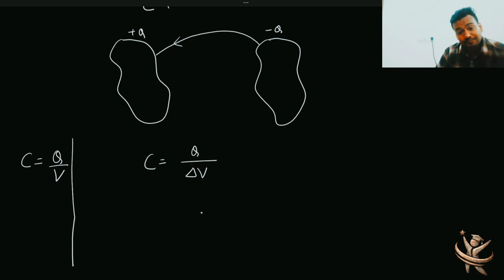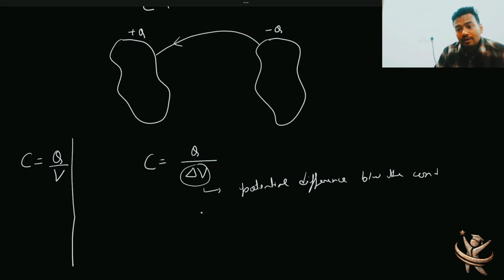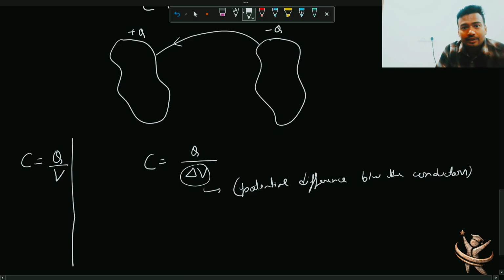Denominator is interesting. In case of two conductors, instead of V, I'll take delta V. Now, what is delta V? It is the potential difference between the conductors. बेटर टू से उनके सरफेस के बीच का पोटेंशियल डिफरेंस. ठीक है, थोड़ा सा कॉम्प्लिकेटेड होगा बट हाउ टू अंडरस्टैंड इट, यू कैन इमेजिन इट इन दिस वे ऑल्सो.